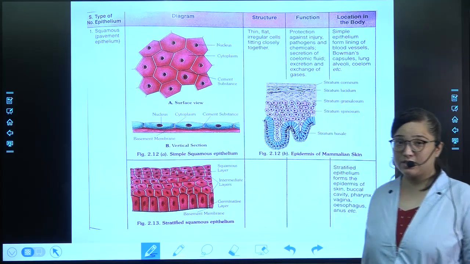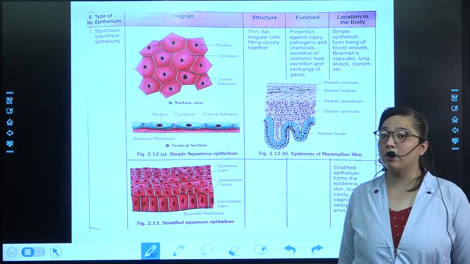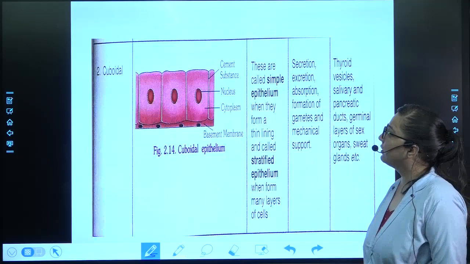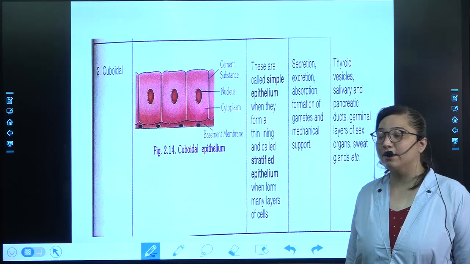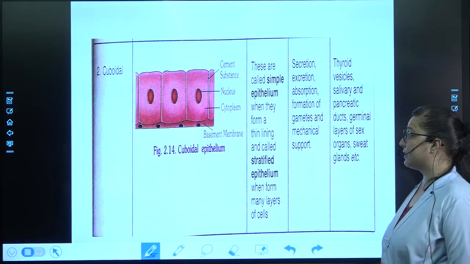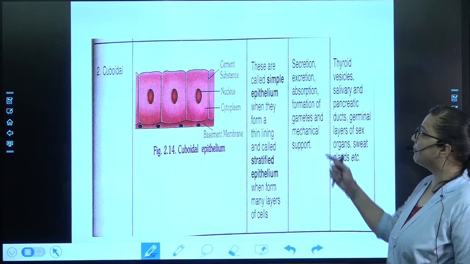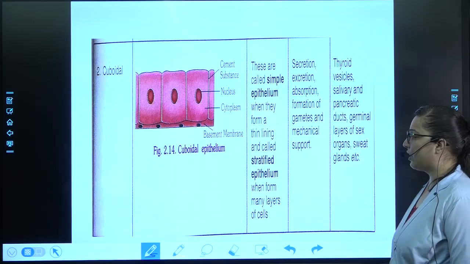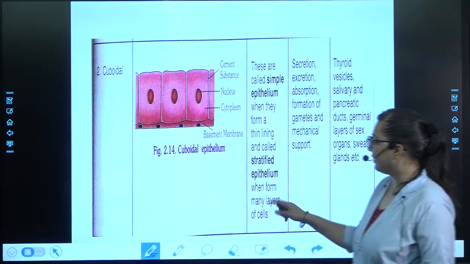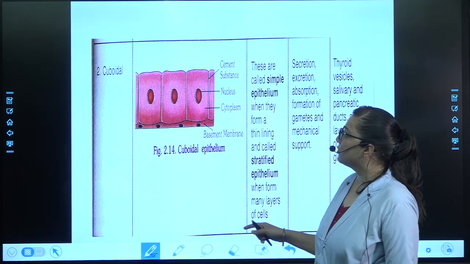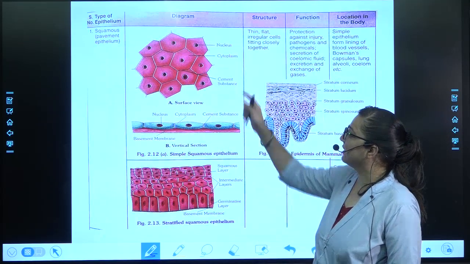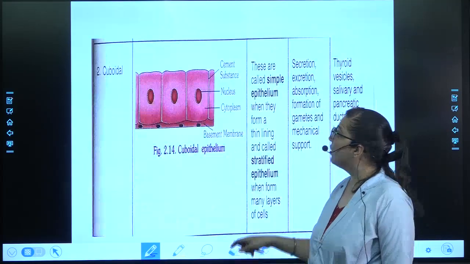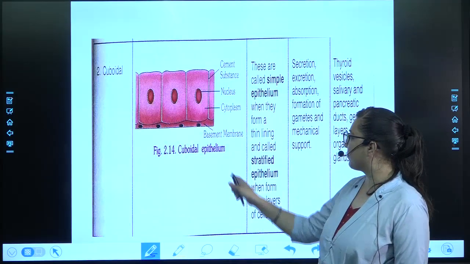I hope the content is clear. Now let's move further on. The next type of tissue that is given over here, cuboidal. You can see its structure is like cubes. These are simple epithelial. When they form a thin lining, they are called simple epithelium, and when they form many layers of cells, they are called stratified epithelium.